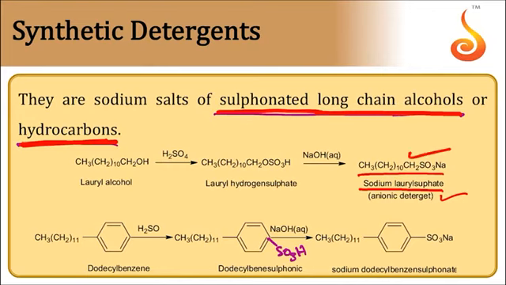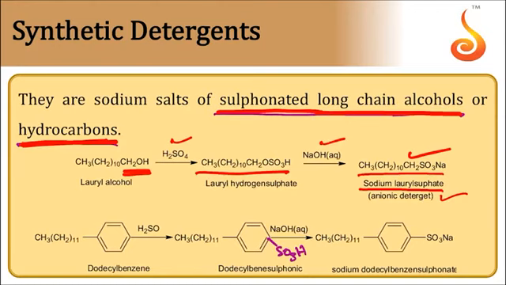Similarly, this is obtained from an alcohol. First, lauryl alcohol is subjected to reaction with sulfuric acid, and we get lauryl hydrogen sulfate. This lauryl hydrogen sulfate, being an acid, is neutralized with sodium hydroxide, and we get sodium lauryl sulfate, which acts as an anionic detergent.